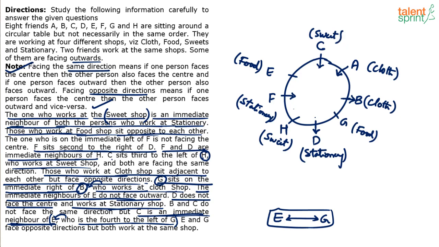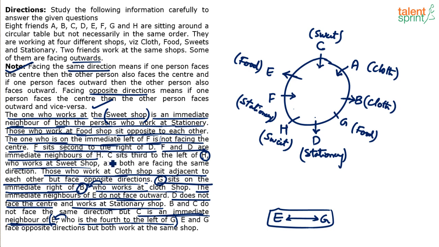Let's try and fix. We already know the directions of A, B, C, D and F. E, G and H are left out. The one who is on the immediate left of F is not facing the center. F is facing center, so left of F will be E. E is not facing the center, which means E is facing outwards. Only H and G are left out.